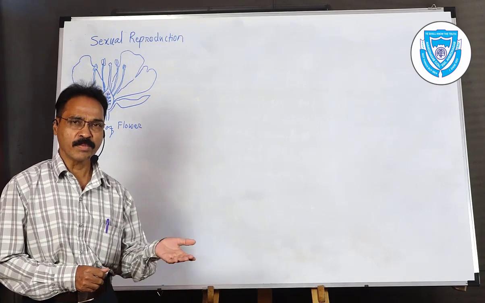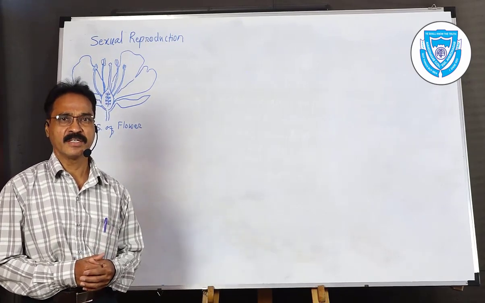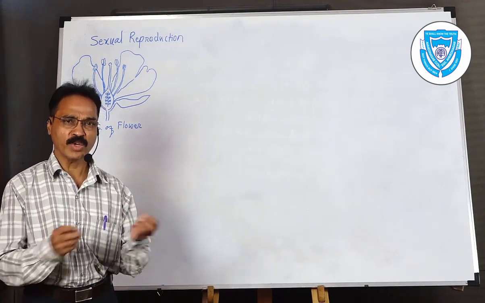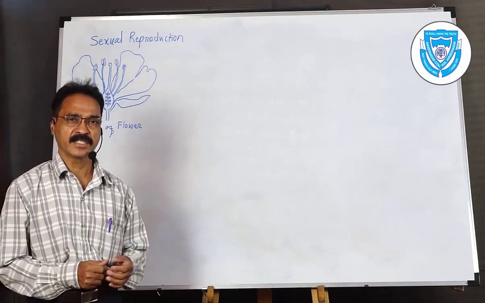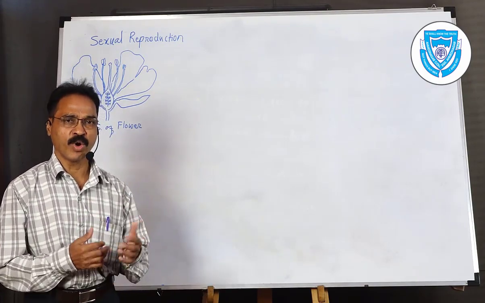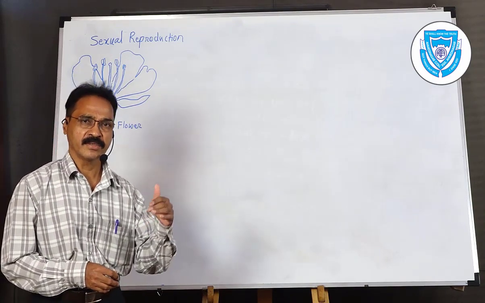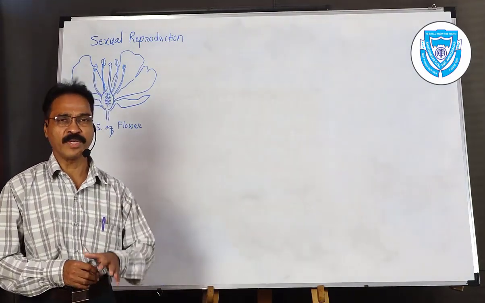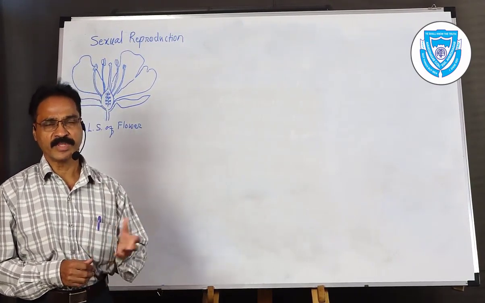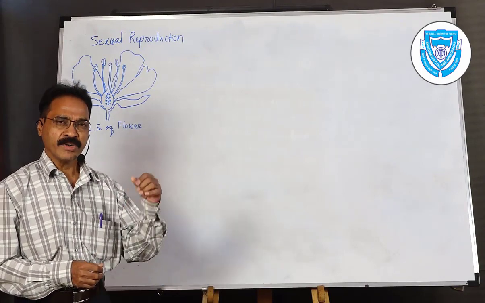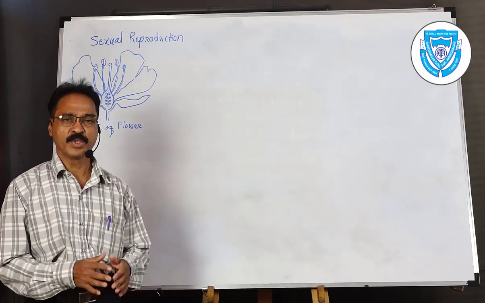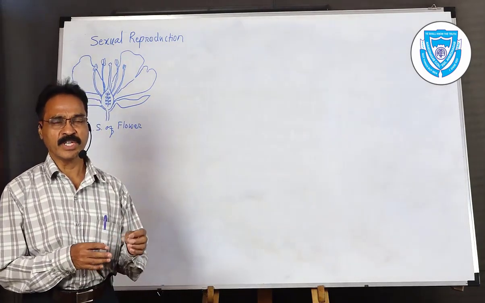Mostly in the lower plants, reproduction takes place in an asexual way. Asexual means there is no union of two gametes or cells, and hence only one parent is involved. The next generation we get, the next plants, are an exact copy of the mother plant. I am saying mother plant only because a single parent is involved in the reproduction. So whatever characters are obtained in the next generation are exactly similar to the mother plant. That means we call it a clone.